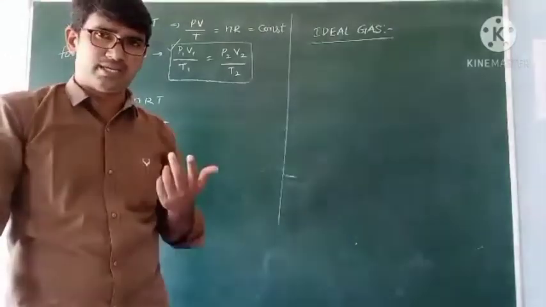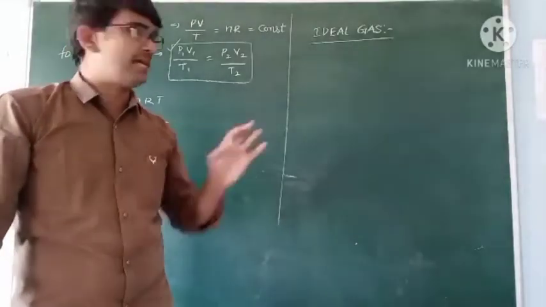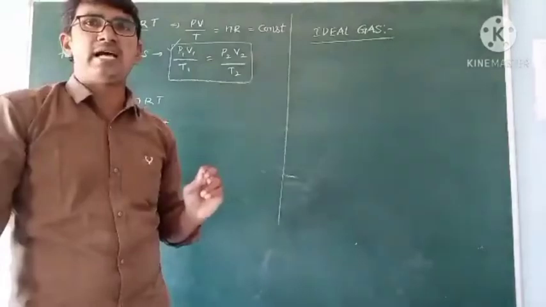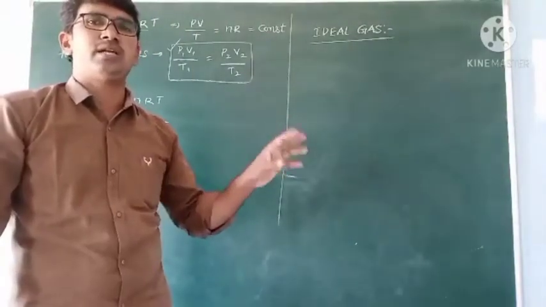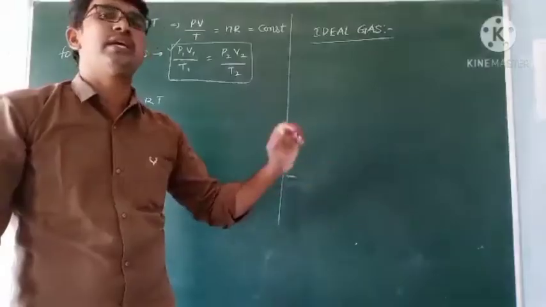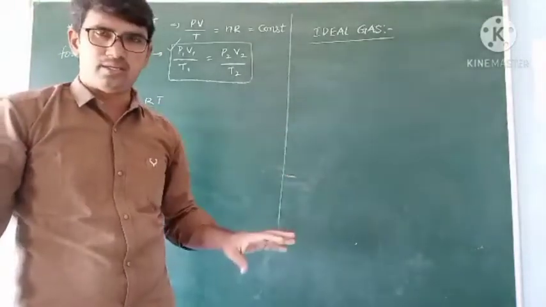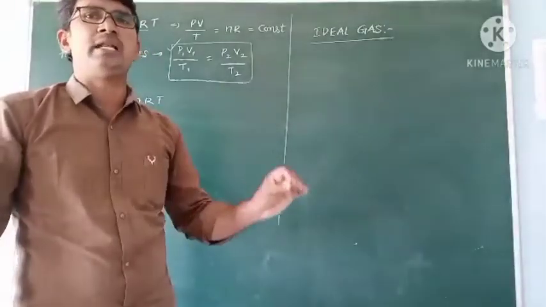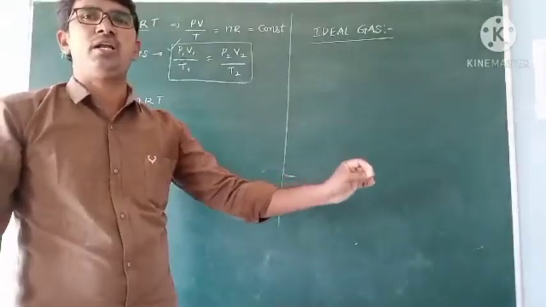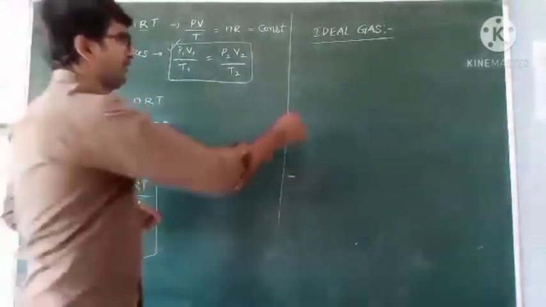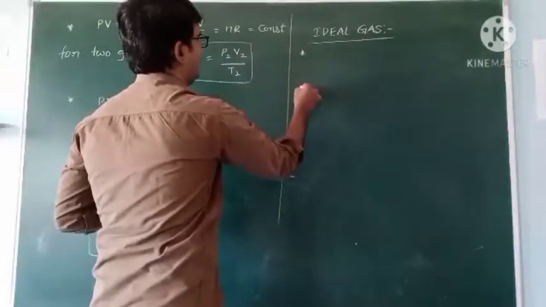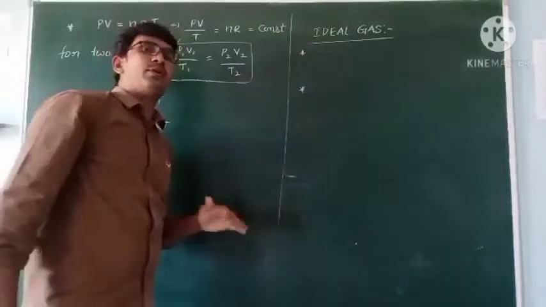I will tell again. Listen carefully. What is ideal gas? First, write the definition. A gas which obeys gas laws, in brackets Boyle's law, Charles law, Avogadro's law, bracket close, is called an ideal gas. Or a gas which obeys the ideal gas equation is called an ideal gas. That is the first point, the definition of ideal gas. Okay, what about the remaining gases?